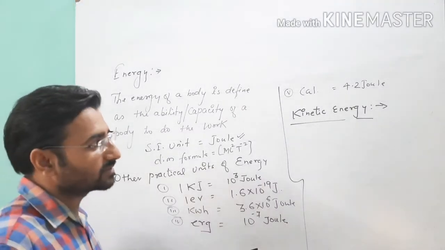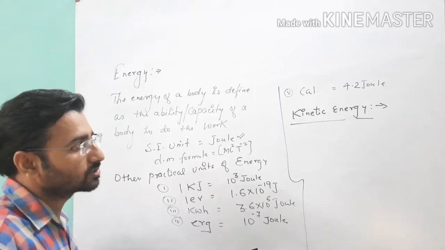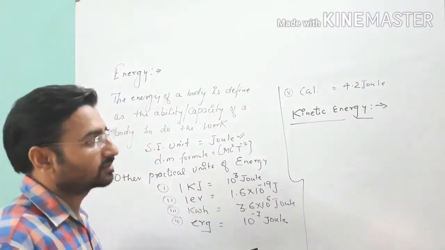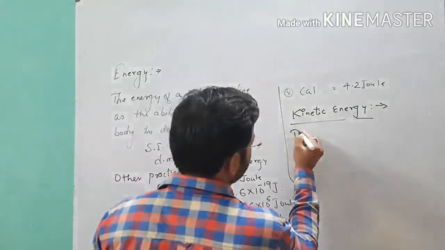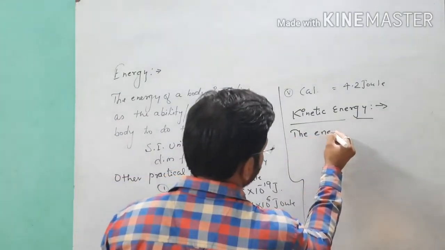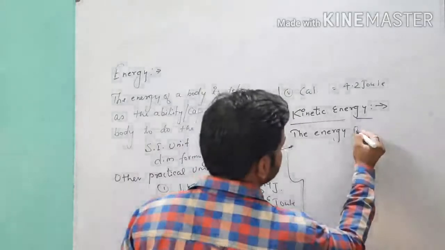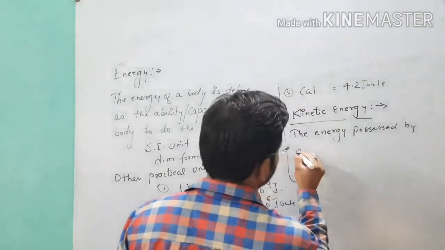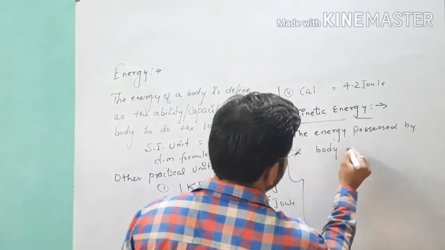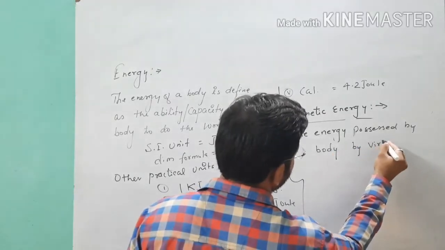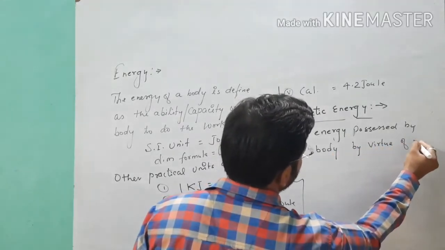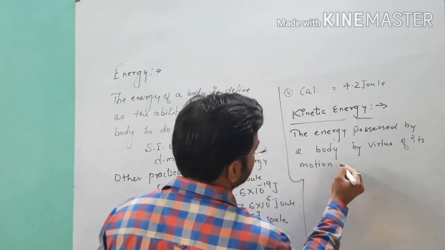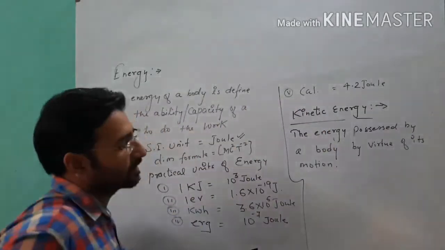You can define it like this also: the energy possessed by a body due to its motion.